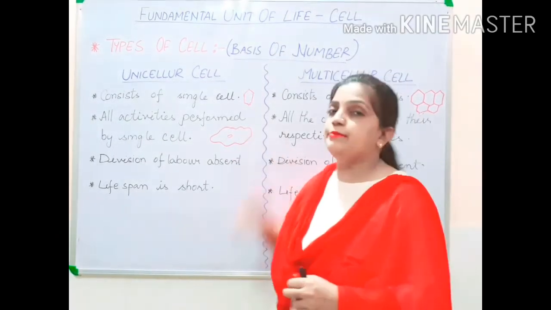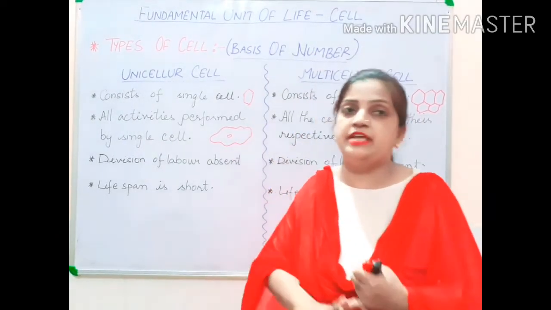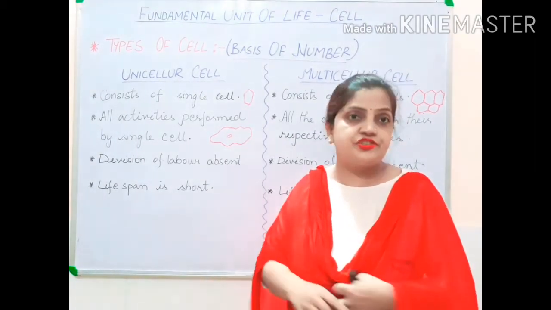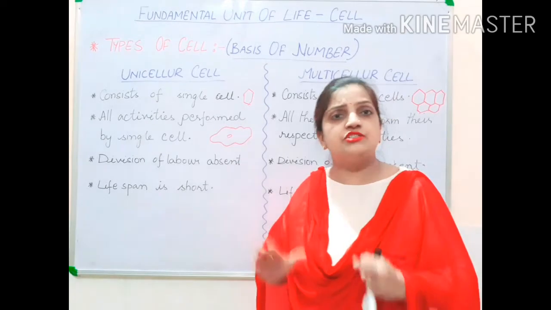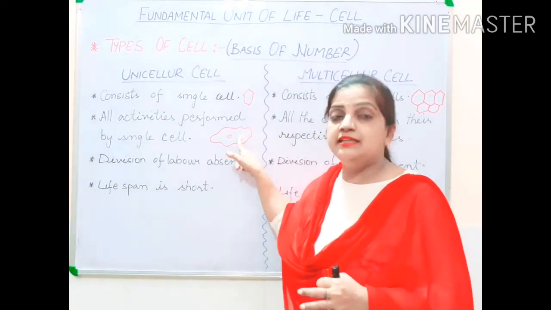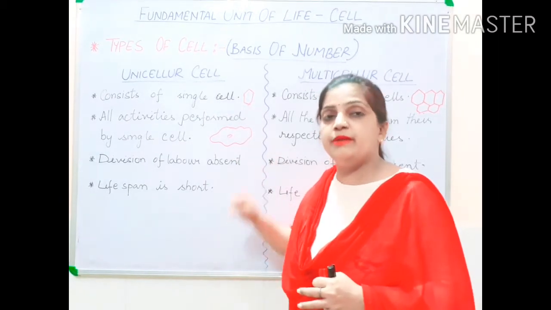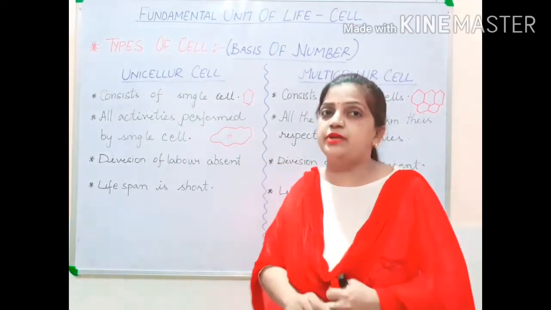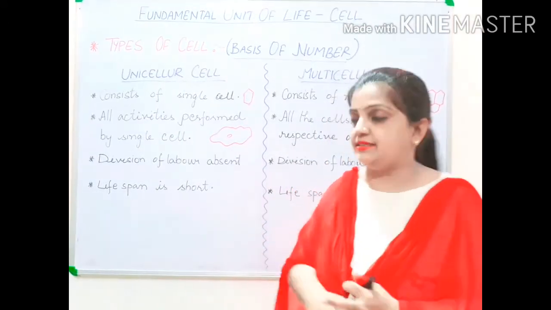Suppose this amoeba will be having respiration, digestion, and the egestion process. All the functions will be performed by the unicellular cell, but those functions will be performed by itself only. The cell is not going to get support from anywhere else.